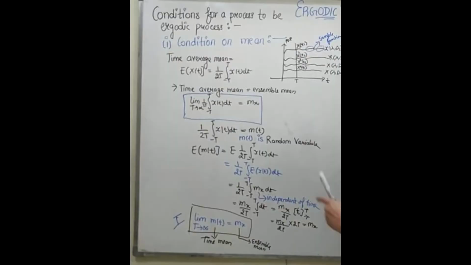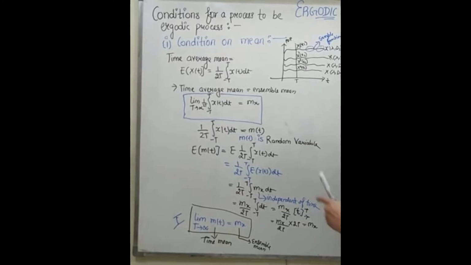There are two conditions in ergodic process. First one is ensemble average mean. Here, mean at a particular time. As shown in the graph, x1 of t, x2 of t, x3 of t, where the x value changes and the t value remains constant. All the values of t remain the same.